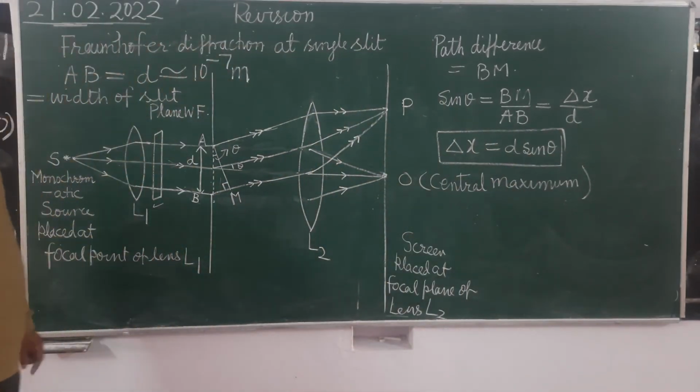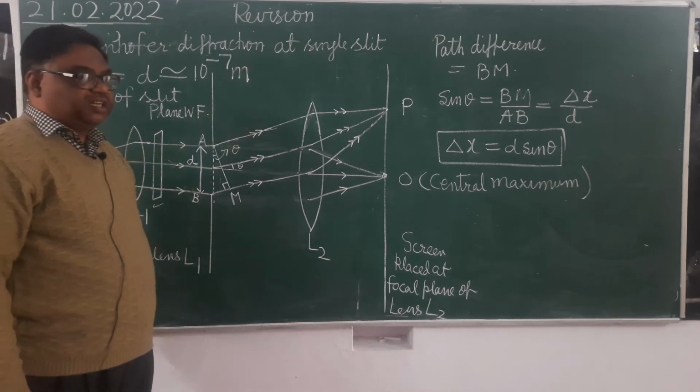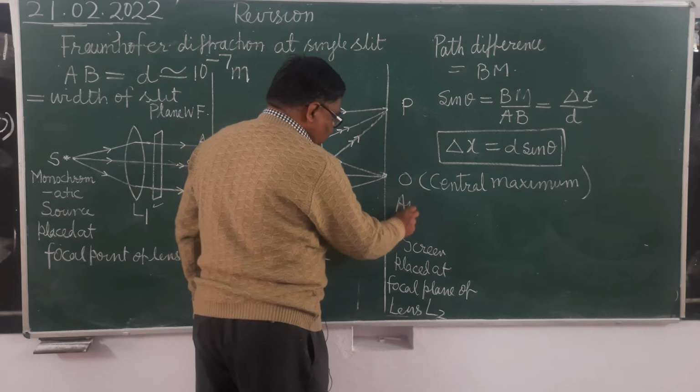Means the waves which are reaching at the point P, the waves which have diffracted at an angle theta, we can say that the angular position of point P is theta. What is the angular position of point P?